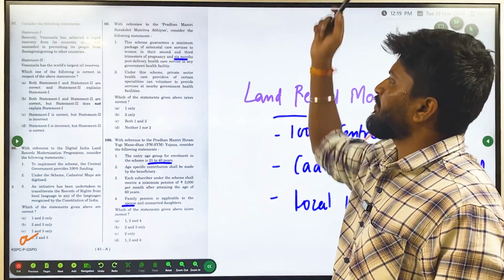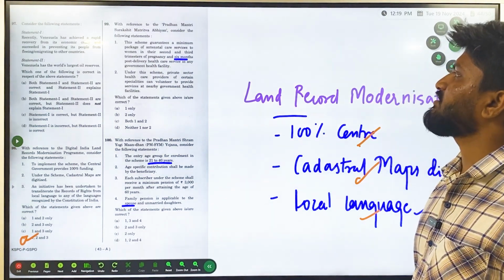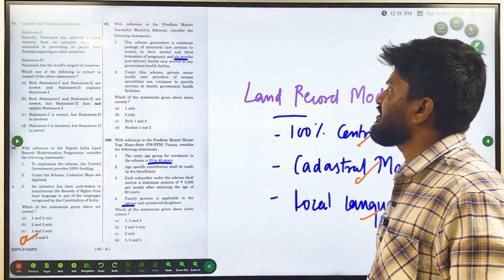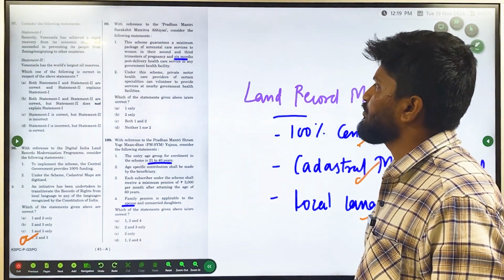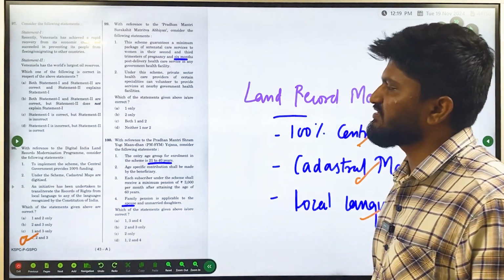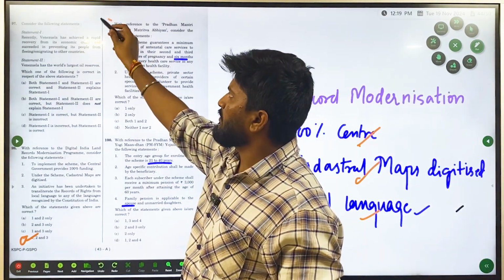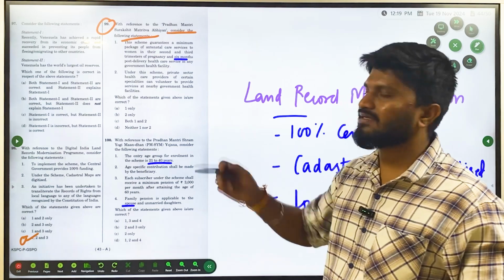With reference to the Pradhan Mantri Surakshit Matritva Abhiyan, consider the following statements. The scheme guarantees a minimum package of antenatal care services to women in the second and third trimesters of pregnancy and 6 months post-delivery health care in any government health facility. Okay, this question is difficult. The scheme is not that difficult, but the statement here is difficult.